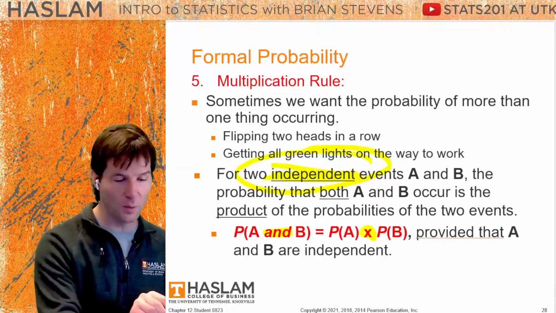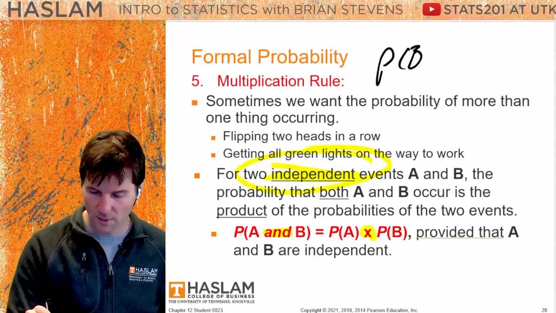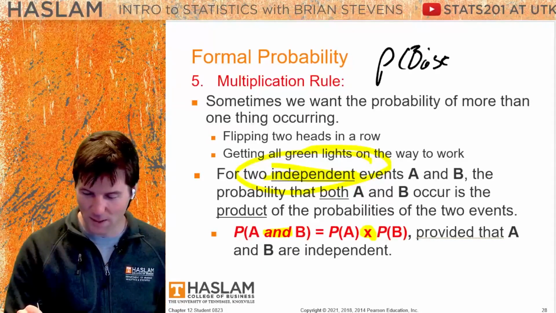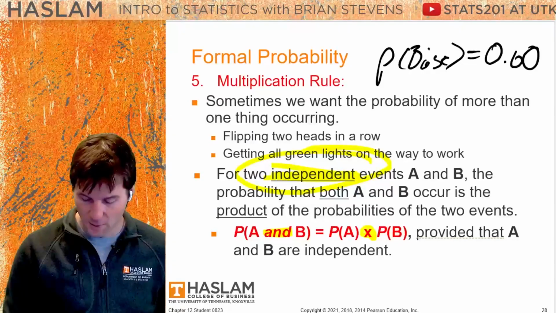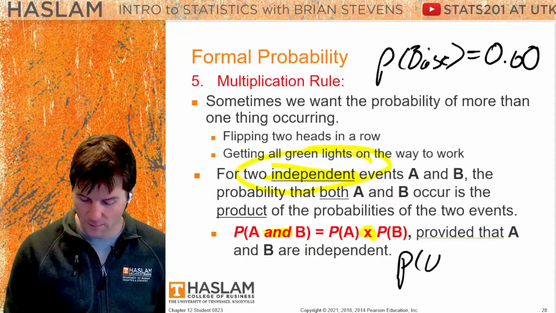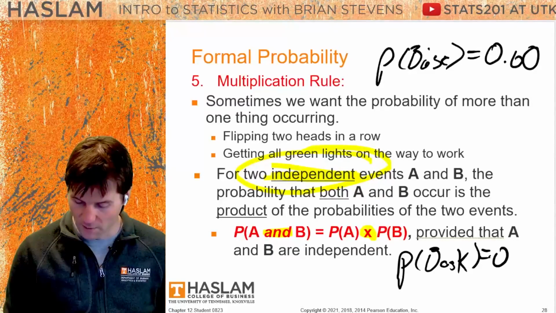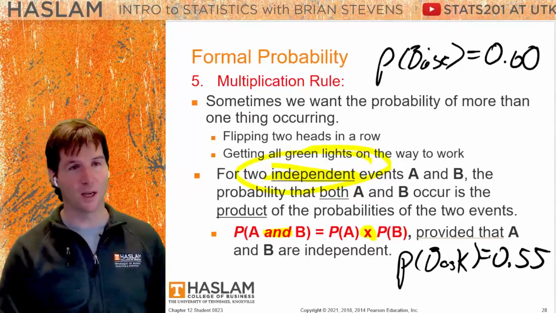So if the probability your baseball team wins, we'll go with baseball right there, is equal to, let's say, 60%, and the probability your basketball team winning is equal to, let's say, 55%, we would simply need to multiply those probabilities together.